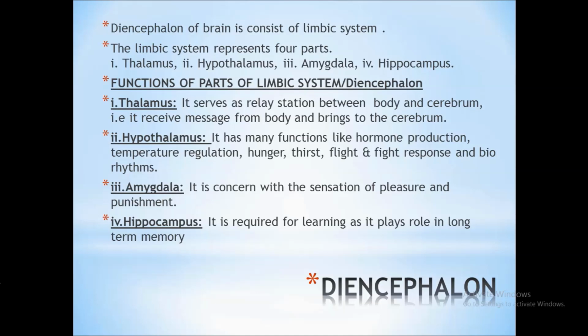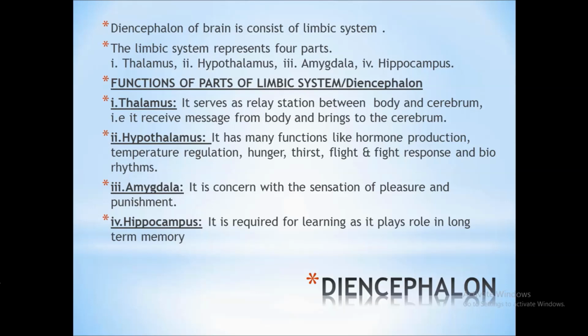Number 2 is hypothalamus. The hypothalamus has many functions like hormone production and temperature regulation. Due to your hypothalamus, you feel hunger and thirst. Other functions are fight and flight responses, and also the biorhythms, the different activities regarding your day and night. The third part of the limbic system or diencephalon is amygdala.